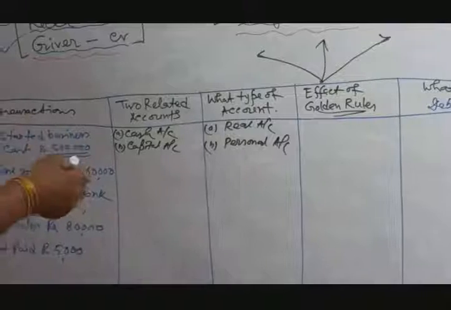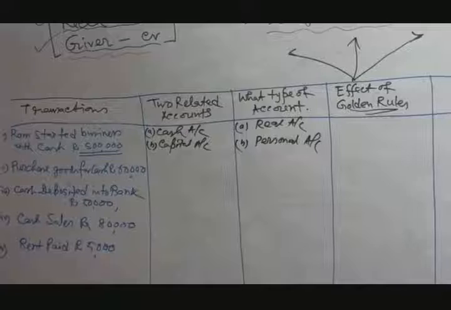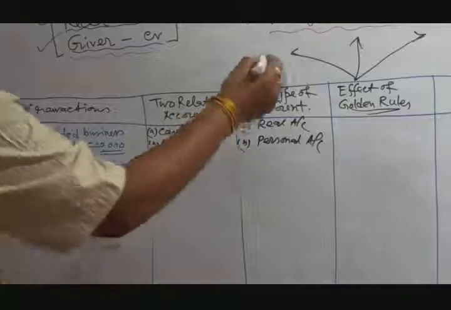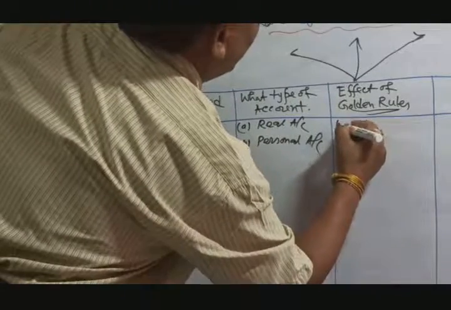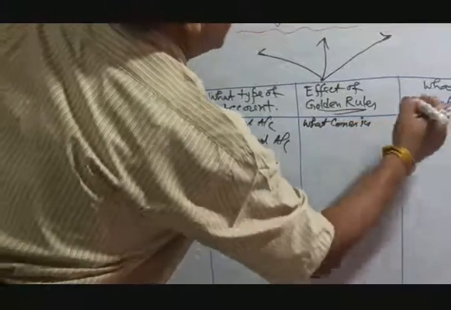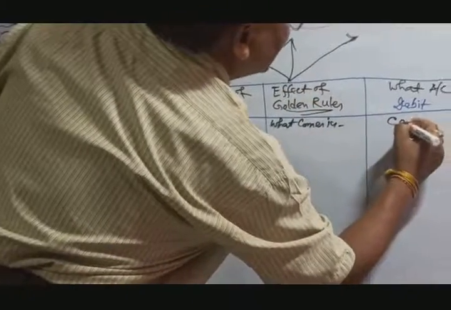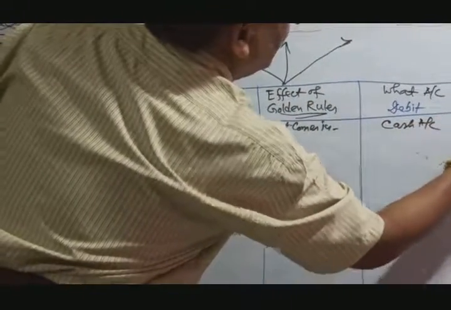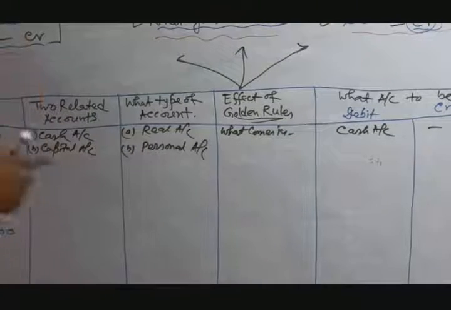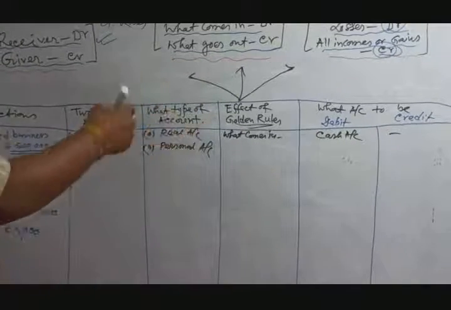Now in this case, Ram started business with cash. As a result, business cash increases. What comes in? Cash comes in, that means debit. Which account do we debit? This is the cash account debit. Now next, one account is debited, so another account is automatically credited as per the rules of the double entry system. Now again, why do you credit this?